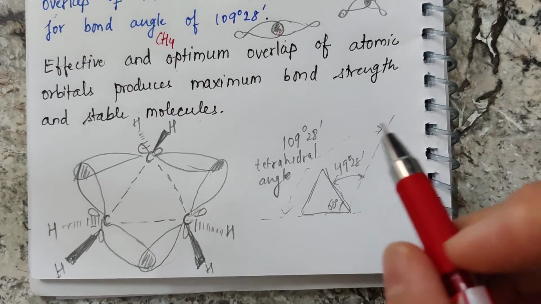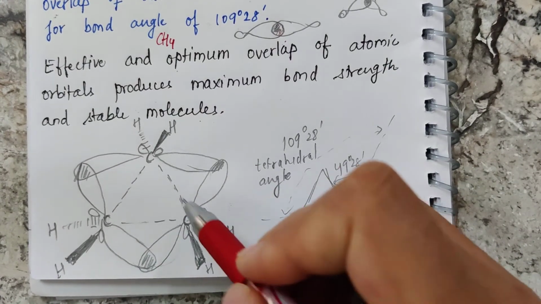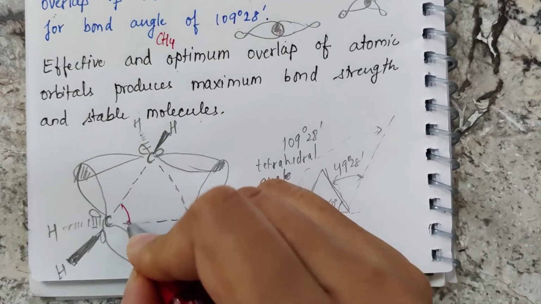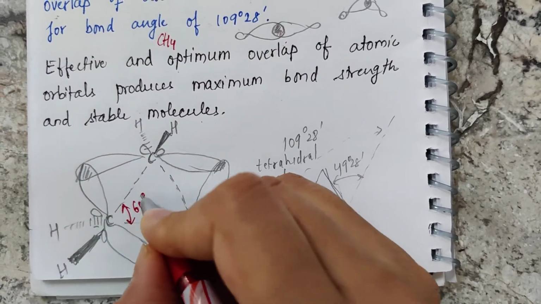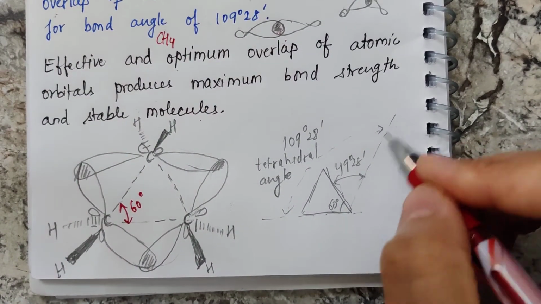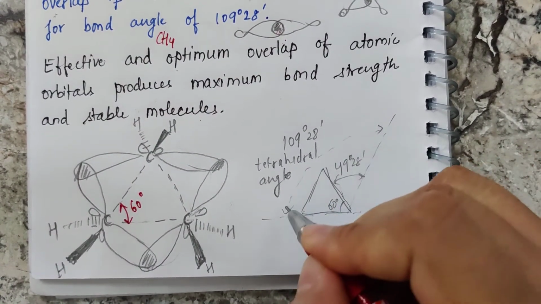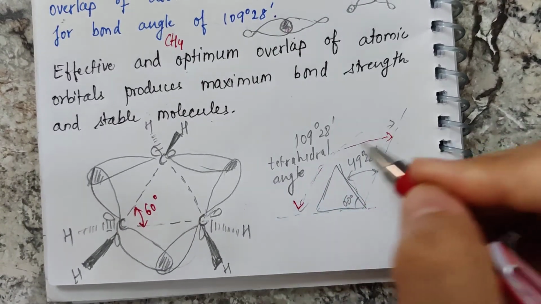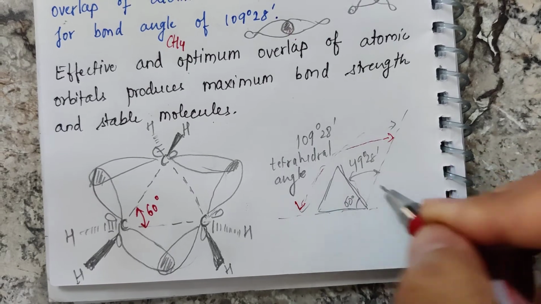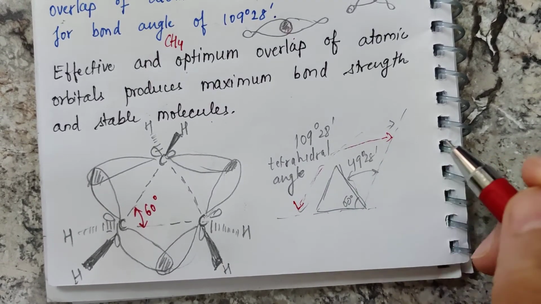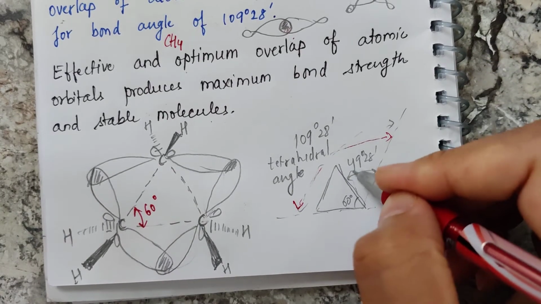Now I have taken the example of cyclopropane. This is the cyclopropane ring. The bond angle is 60 degree, and the tetrahedral angle is around 109 degree, so the deviation is around 49 degree. So the deviation is very large.